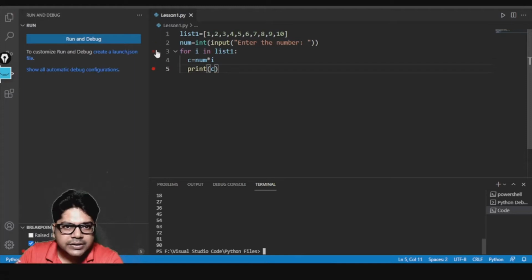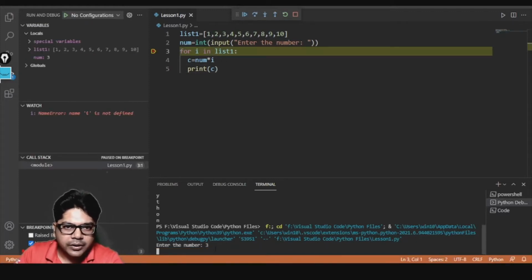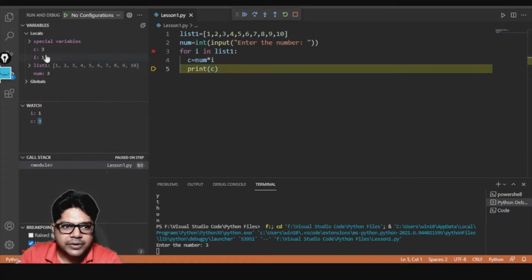So let us try to understand how it is working. Let us debug this program also and see. Now here you see, it is asking me for the number, so let's suppose I entered 3. Now you can see all the items in the list. Num is 3. I does not have any value so far. First time the value of I became 1. So 3 into 1, let me add a value over here called C also. Now you see what is happening. The value of C is 3.